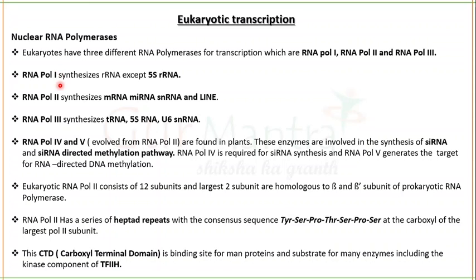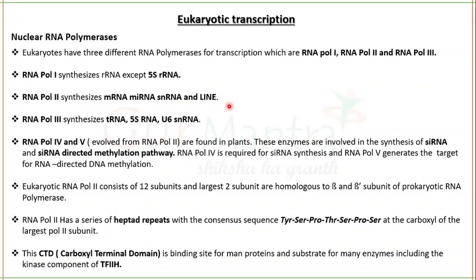RNA polymerase 1 can synthesize all types of ribosomal RNAs except the 5S rRNA. You remember the types of rRNAs: 28S, 18S, 5.8S and 5S. So the first three types of rRNA can be synthesized by RNA polymerase 1, but 5S rRNA cannot be synthesized by the same. RNA polymerase 2 is mainly responsible for the synthesis of messenger RNA, microRNA and long interspersed nuclear element, LINE.